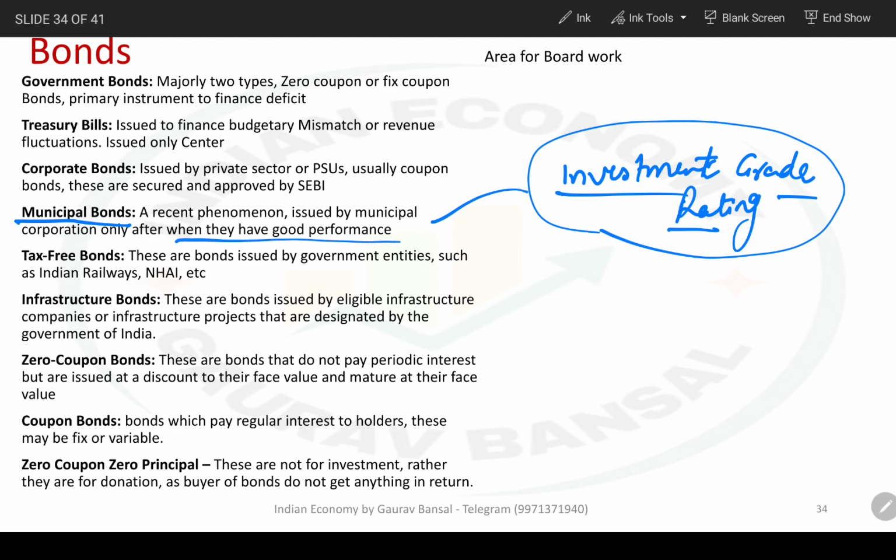The most common municipal bodies which issue bonds are in Gujarat, Maharashtra, or Madhya Pradesh: Indore Municipal Body, Surat Municipal Body, Ahmedabad Municipal Body, Mumbai Mahanagarpalika, etc. Okay, these are examples.